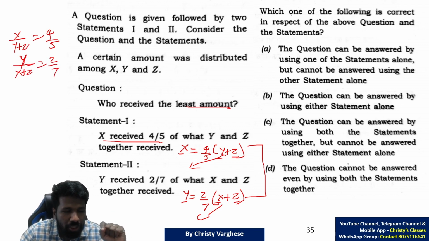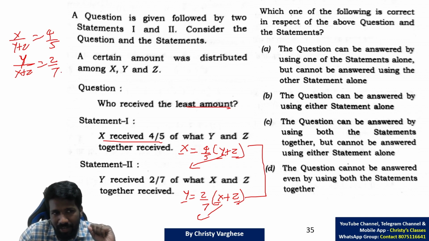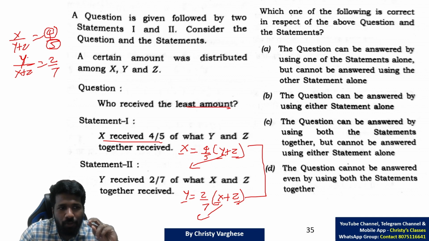Now this is a ratio. X is to y plus z, the ratio is 4 is to 5. Y is to x plus z, the ratio is 2 is to 7. That means if x value is 4, y plus z value is 5. And if y value is 2, x plus z value is 7. Now x and y plus z together, what is the value? 4 plus 5, 9. X plus y plus z, in the first equation it is 9.